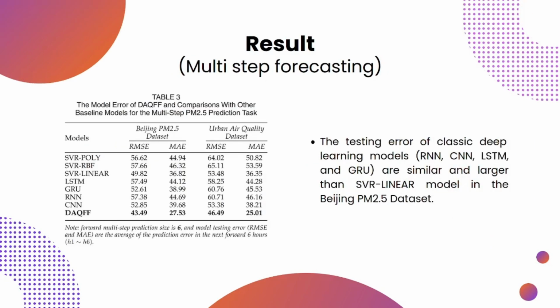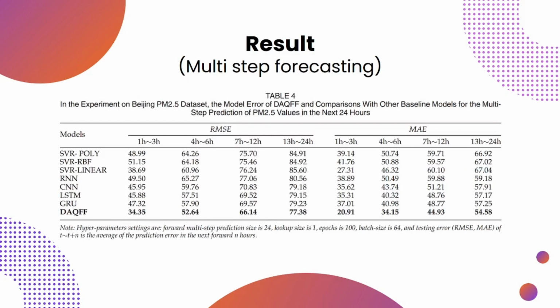Now, for the multi-step forecasting, we can see in Table 3 that our proposed model beats all the baselines, capturing an RMSE of about 43.5 and a maximum absolute error of about 27.5. A similar trend is followed in the urban air quality dataset. But here's the catch. The testing errors of the classical DL models are larger than the shallow machine learning model in this dataset. So here's a question. Is it true that for multi-step forecasting, SVR, specifically SVR linear, is better than the DL frameworks? Well, the answer is not quite.